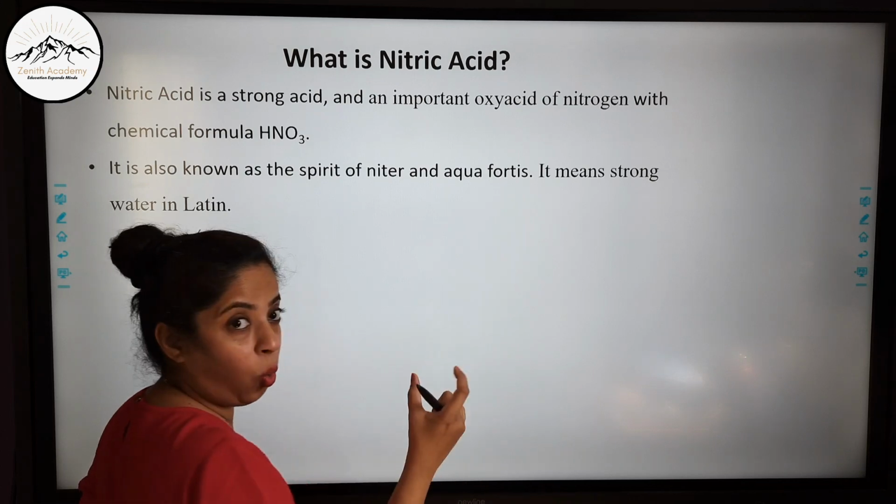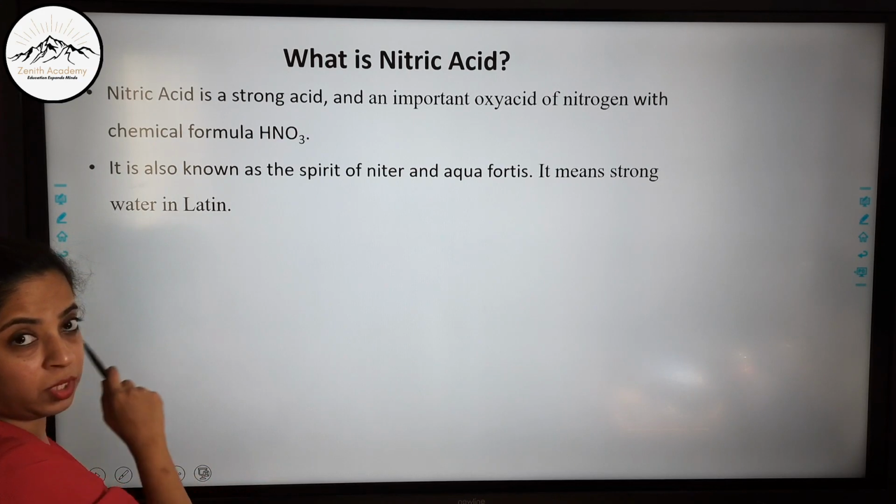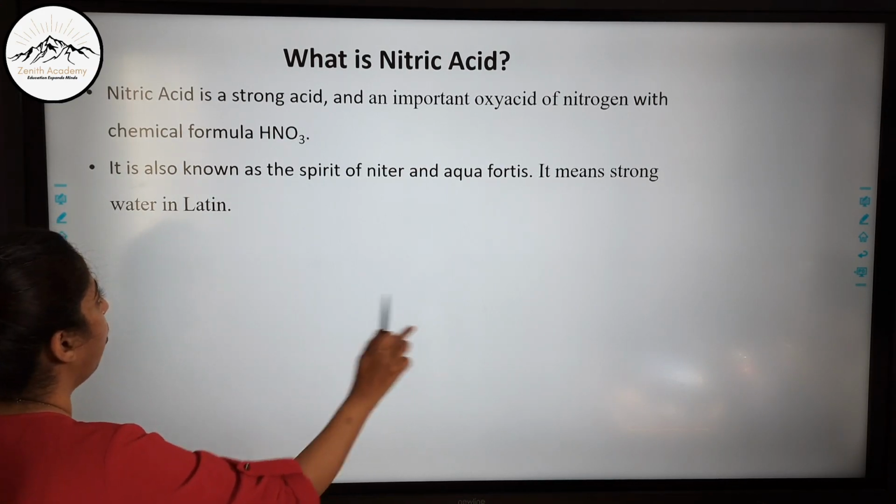What do you mean by aqua fortis? Aqua means water. So aqua fortis means a strong water. It is a Latin word which means strong water.